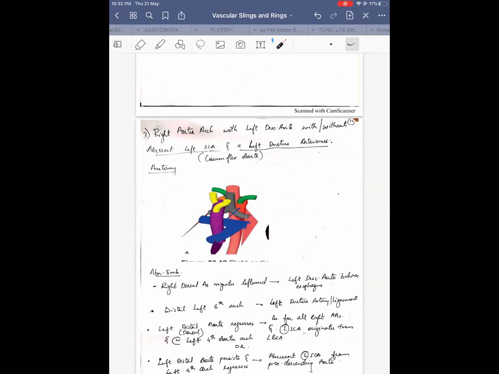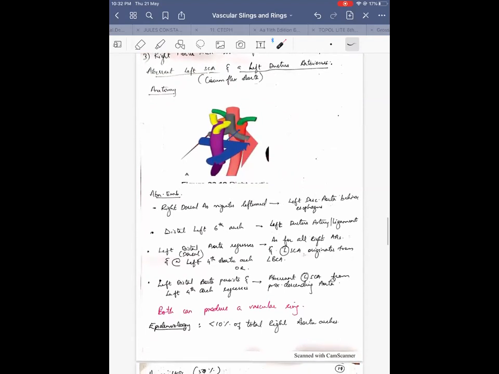Now what is happening here is, the descending aorta is on the left side now. This condition is called a circumflex aorta. Now the arch is going on the right, and the descending aorta is coming on the left side of the spine. So it is called a circumflex aorta.